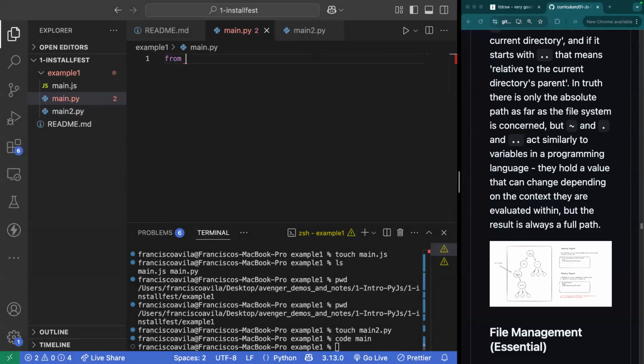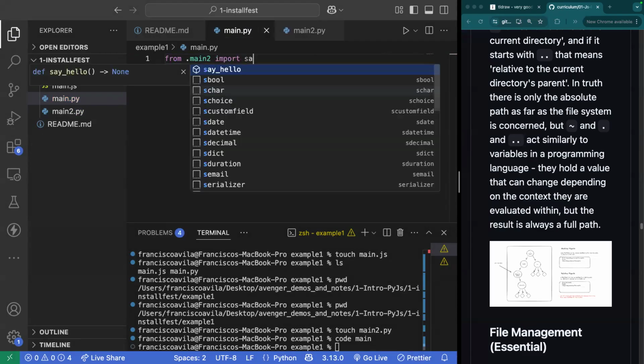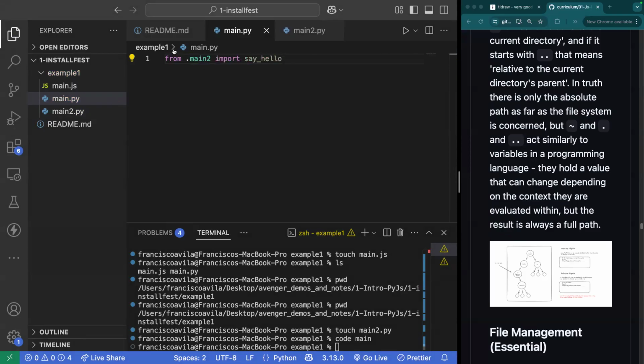Well, I can say from period main2. This is a relative path. I want to import say hello. So my relative path is saying from this location, there is a file named main2. I want to import the function, say hello.